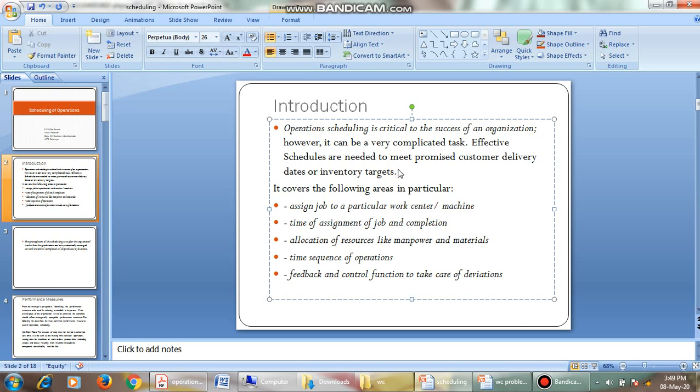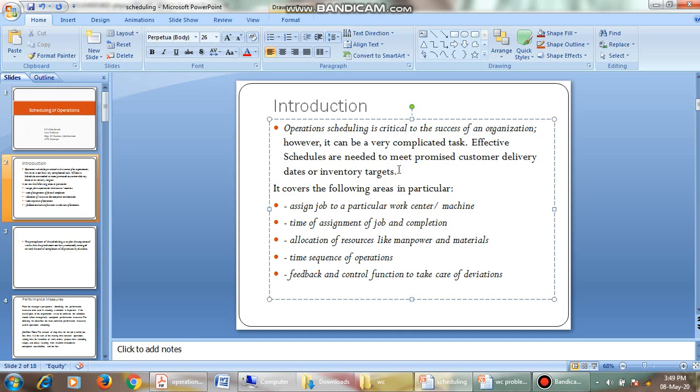Like, for example, in a daily activity, you want to come to the college, right? You'll plan a sequence, you schedule your operation, you schedule your day, is it not? You plan your day, you schedule your day. First I have to wake up, and then I have to go for a brush and all, and then we have to get ready for the college, and then come to attend the college, complete my assignments, and then go to the library. That is, we have made a sequence, and go to the home, and then study, and then meet with friends, and then we have to sleep. There is a sequence of activities that we call the operation schedule.